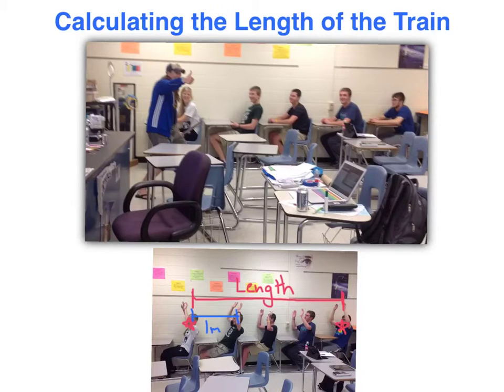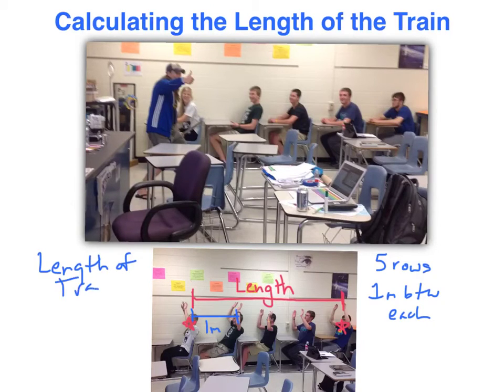So when you're going over to Great America, you're literally going to figure out what the spacing is between the rows on your given roller coaster. In this situation, I have a total of 5 rows, and I have 1 meter between each row. So if we want to find the length of the train, that delta x value is going to be the number of rows minus 1, times the distance between